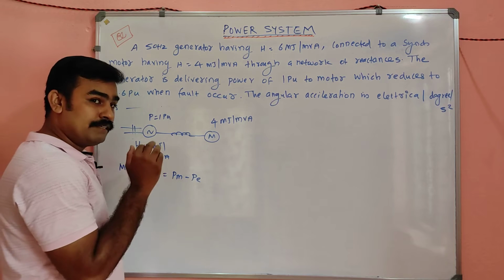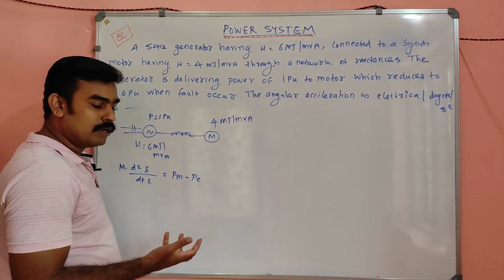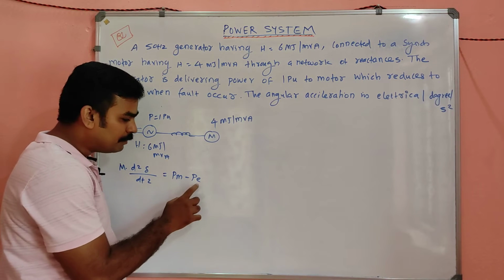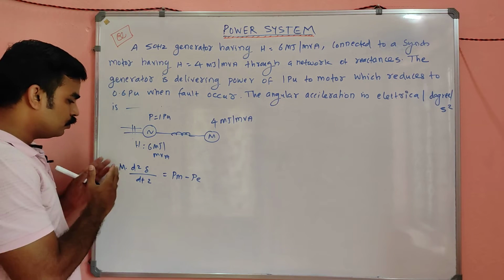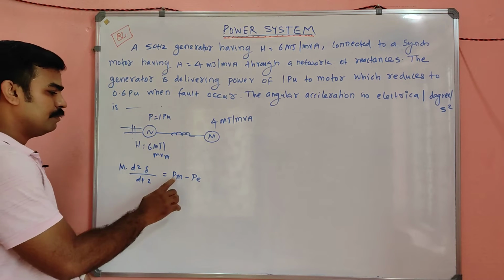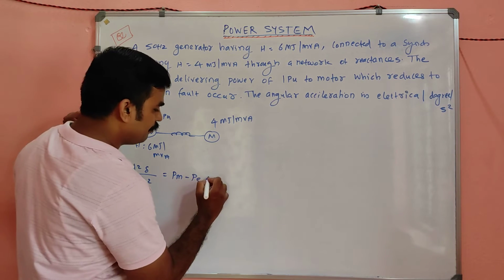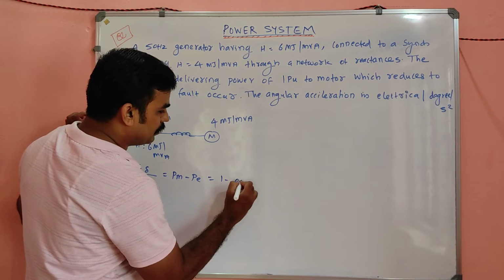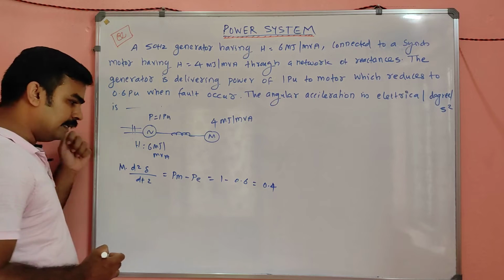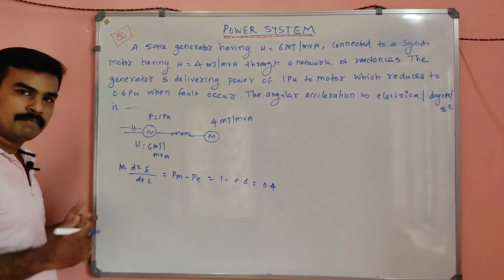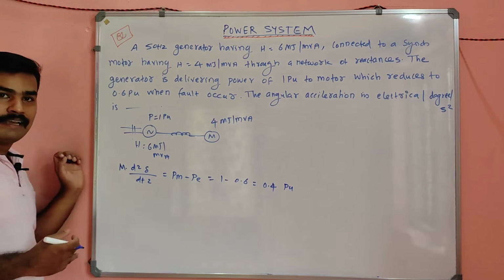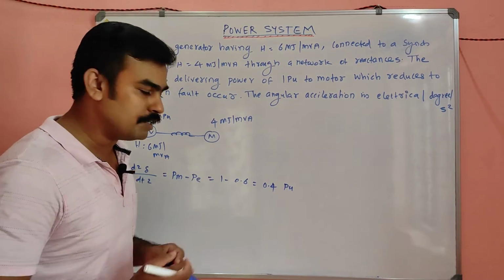So when the fault occurs, what, my dear? Pm will be the same. There will not be any change. But Pe will be reduced. So when the fault occurs, this equation will become what? Pm minus Pe is equal to what? 1 minus 0.6, which is nothing but 0.4. Is it clear, my dear? 0.4, it is in per unit, because the power is given in terms of per unit quantity.